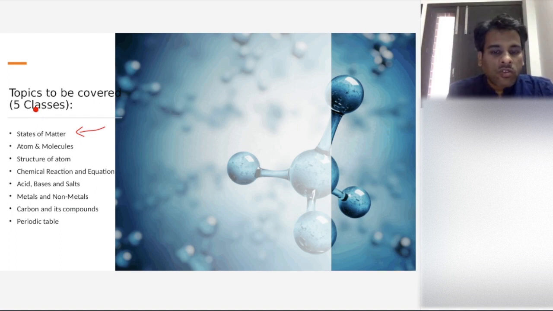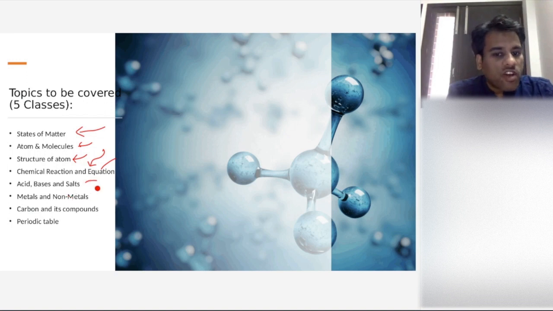So we'll be covering very basic parts of states of matter, atoms and molecules, the structure of atom, in which there are various models. Then we'll see chemical reactions and equations, because there was a question on the mole concept also this year. Then there are acids, bases and salts, basically questions around the nature of acids and the pH value.